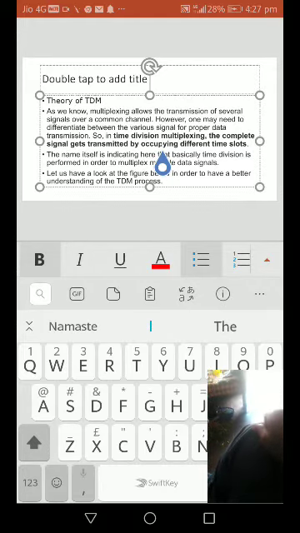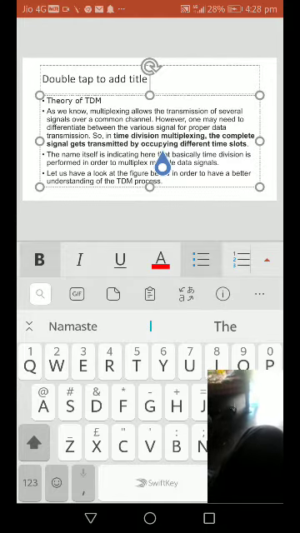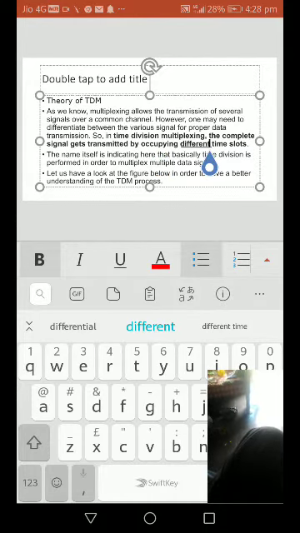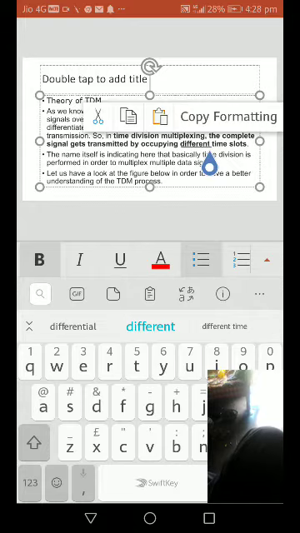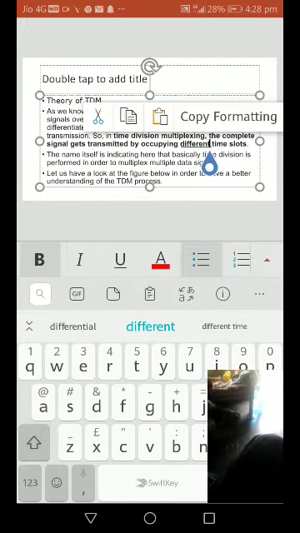So in time division multiplexing, the complete signal gets transmitted by occupying different time slots. Different time slots are needed. One complete cycle is divided into time slots to transmit the whole signal. The name itself indicates that time division is performed in order to multiplex the multiple data signals.